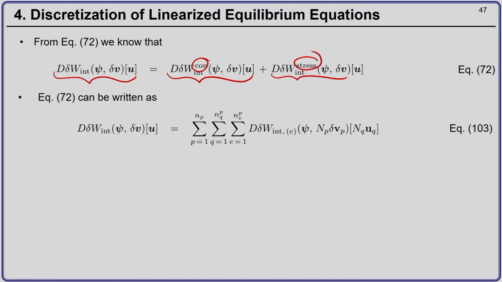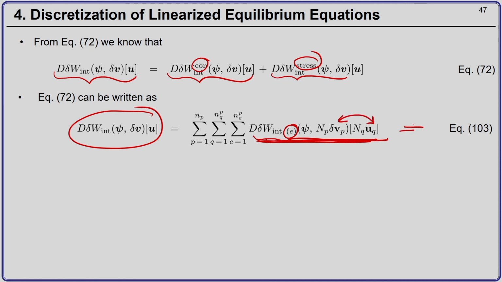Now, equation 72, we can write the discretized linearized internal virtual work as the discretized internal virtual work corresponding to element E connecting nodes P and Q as equation 103.